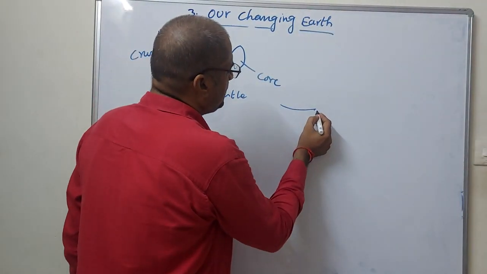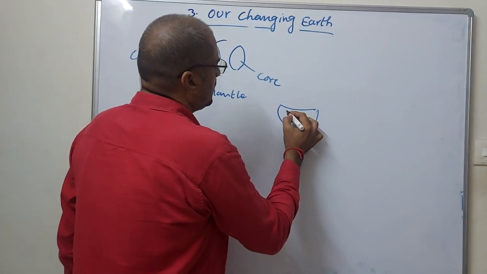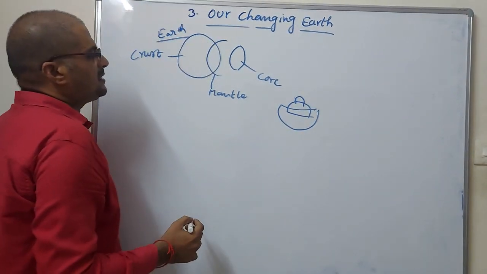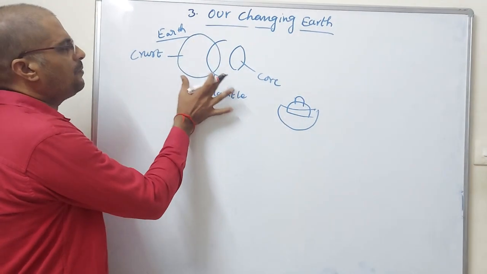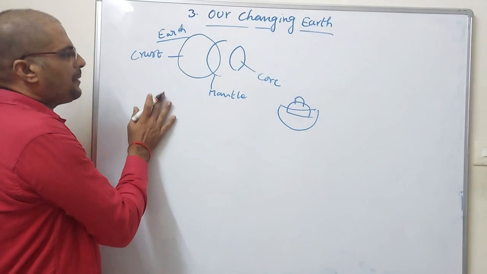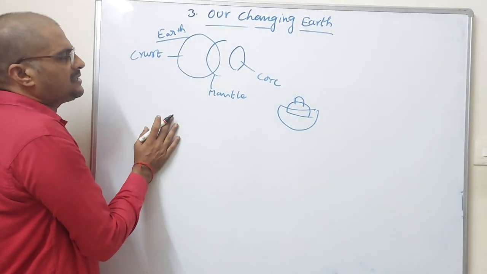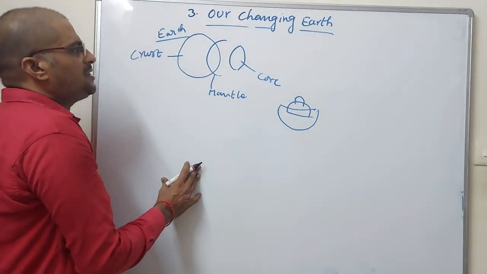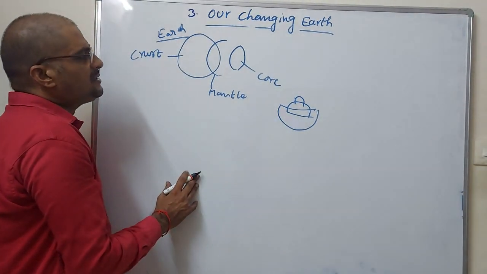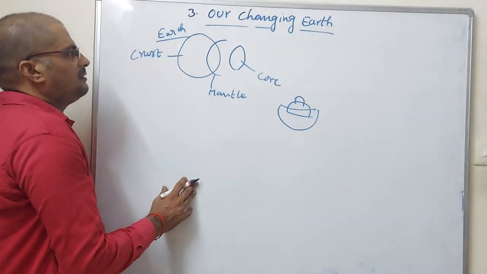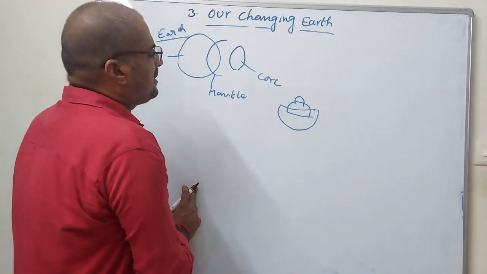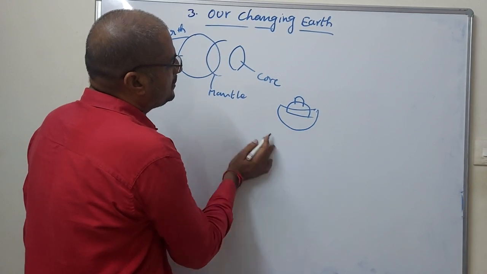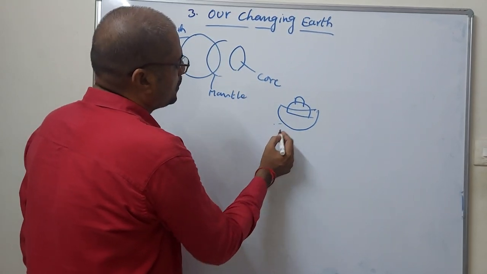According to the situation, this is the globe, and in the uppermost part, the crust, there are different kinds of things: rivers, buildings, industries, factories, forests, oceans, lakes, etc. All these things are in the topmost layer of the earth's surface. The second part is the mantle, and the third is the core.